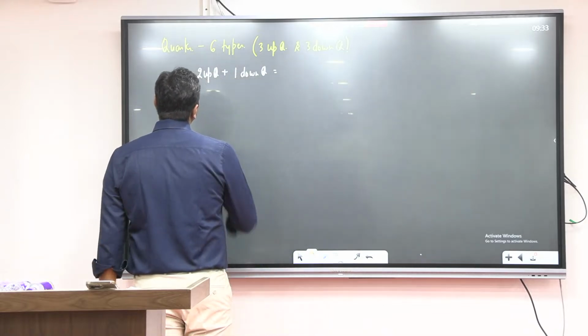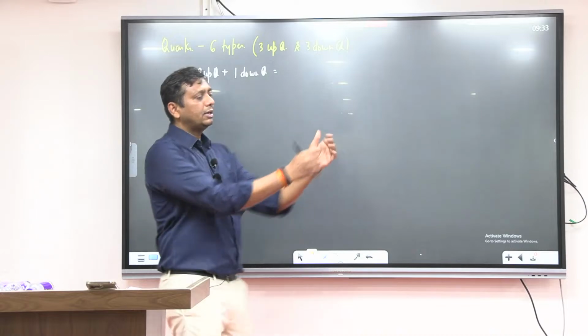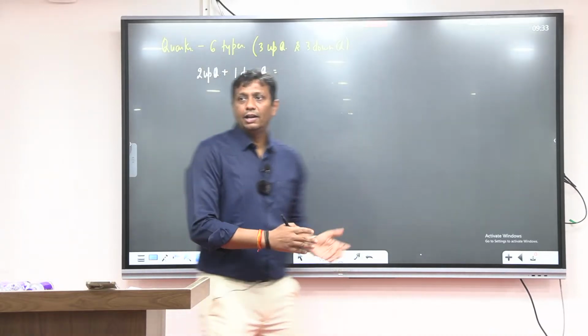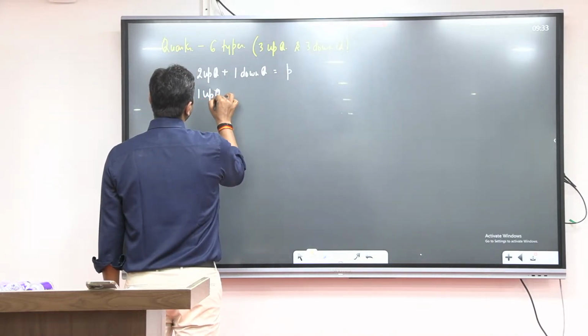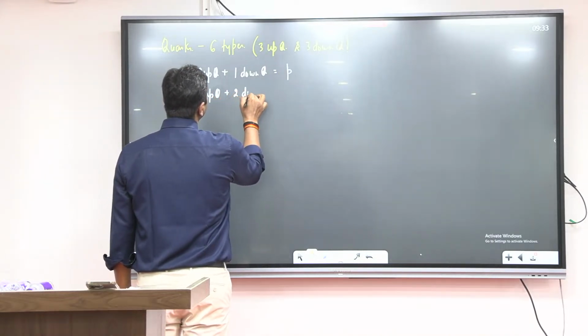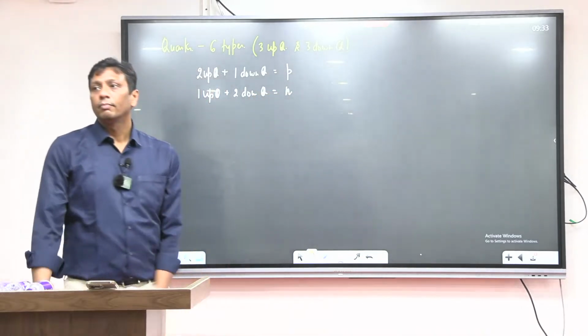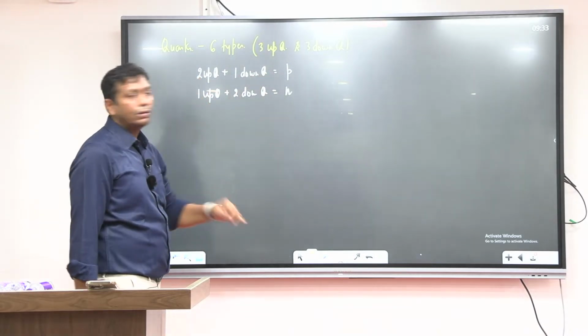Now the up quarks and down quarks: 2 upward and 1 downward, 2 like this and 1 like this, and they form what? Proton. 1 upward and 2 downward, when they fuse together, they form a neutron. They form what? Neutron. So it's a proton, it's a neutron. What is the next one, guys?